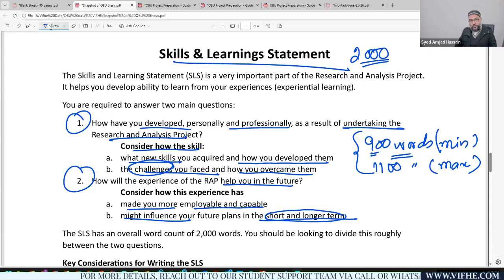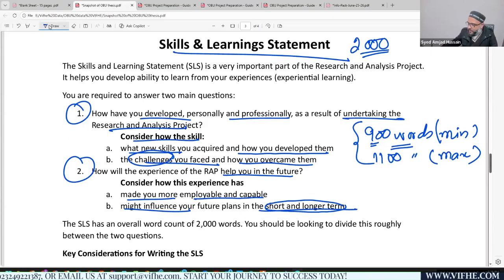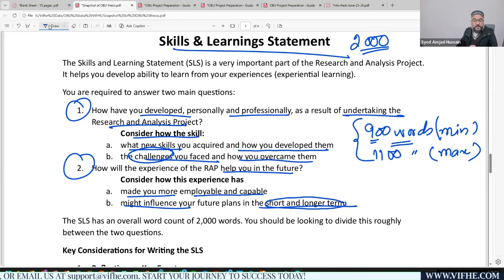Or you might pursue CPA or CFA in the US that requires a graduation qualification, and with this OBU degree, one of your targets was met. So this is how you need to explain what your future plans were and how this qualification is going to impact them, right? Okay, this is how you can update your skill learning statement.